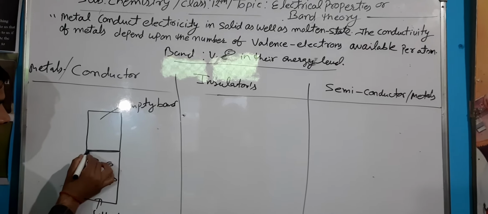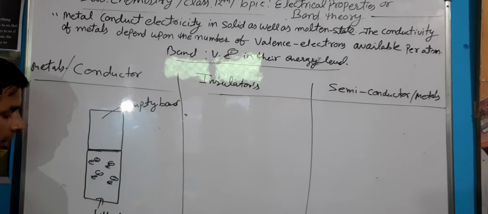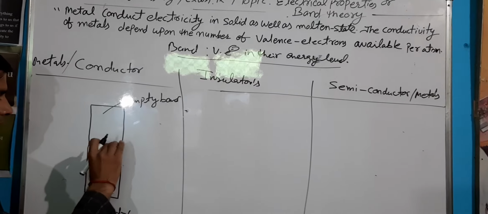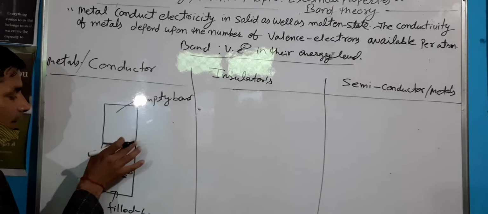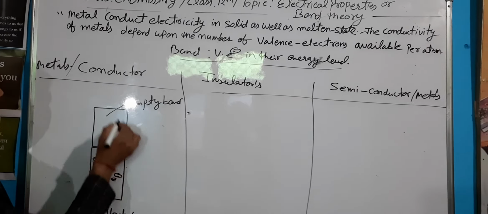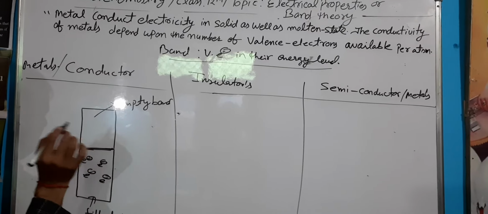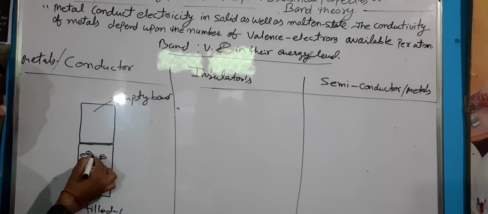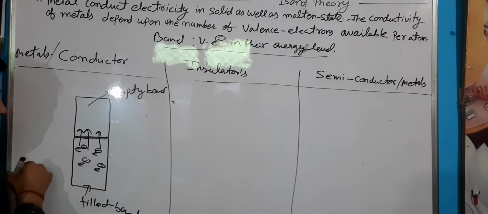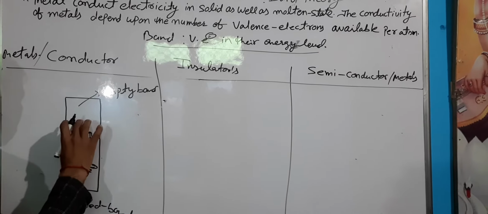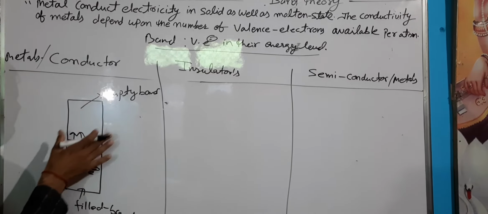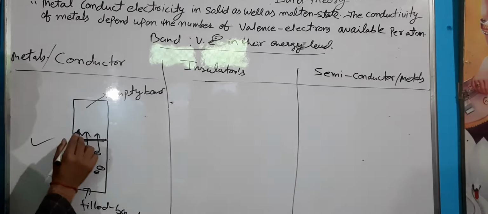When the filled band and empty band are close to each other and their energy gap is very low, the substance is known as a conductor. In this case, electrons jump easily from the filled band to the empty band, so it conducts heat and electricity. This type of substance is known as a conductor.